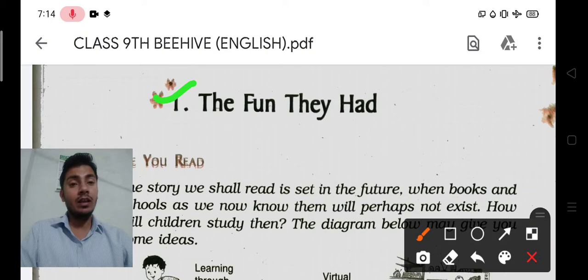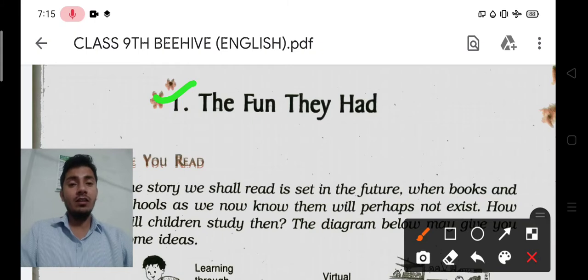Why were they thinking like this? Because they are students of the computer era, and in this chapter when they found a book, and through that book they came to know about the schools, about the students, how they go to school, like you go to school, your teachers come in the class and teach all the subjects in the same way.